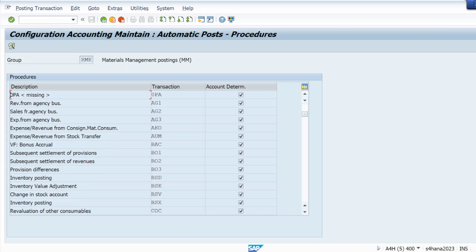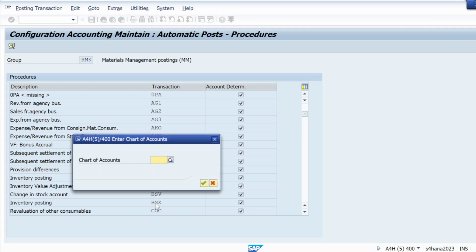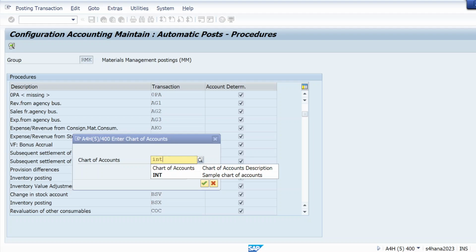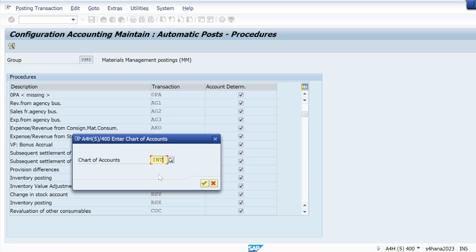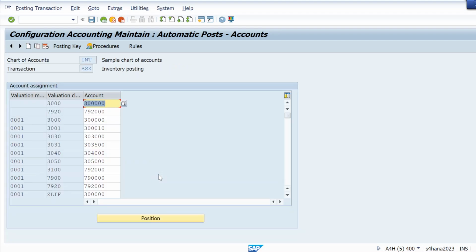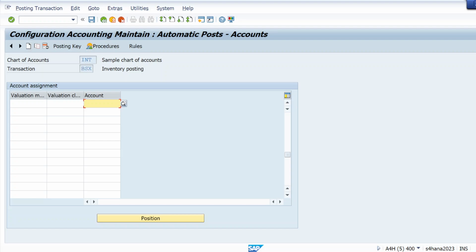Here it is. Just double click on that. And here you need to give your chart of accounts. So INT is your chart of accounts. Hit enter, right? And here, let me go to new entries.